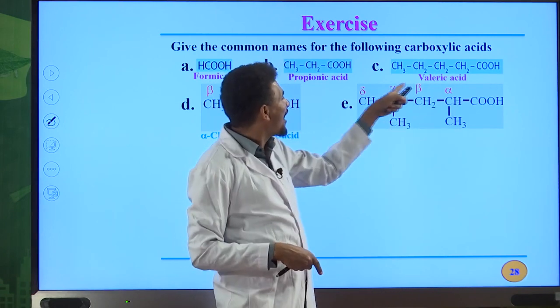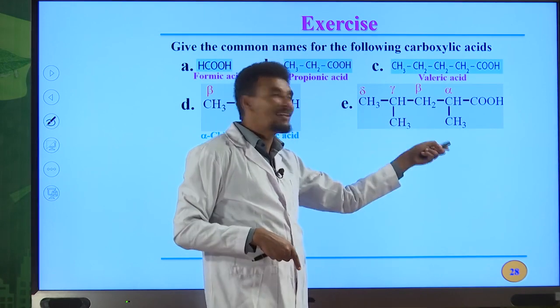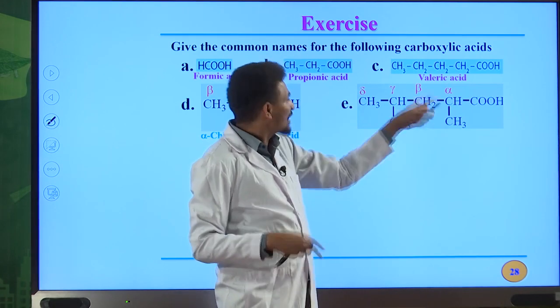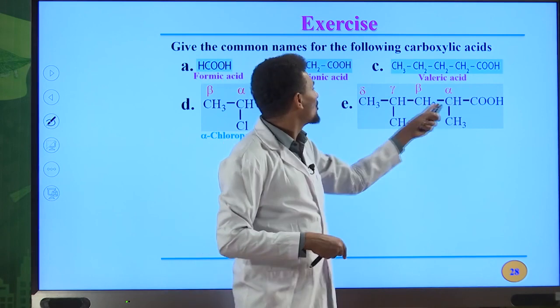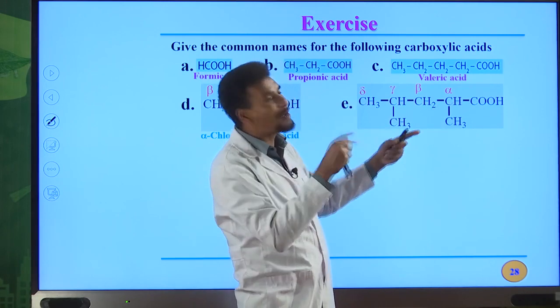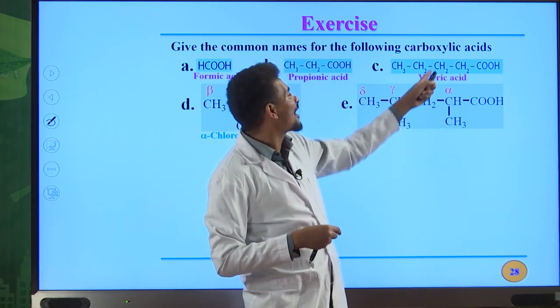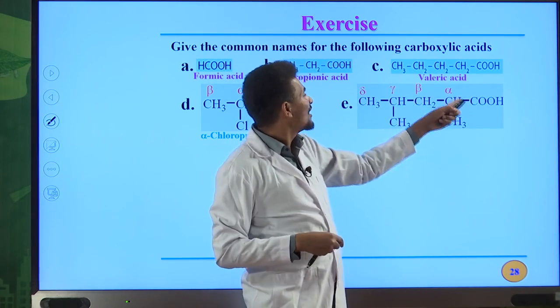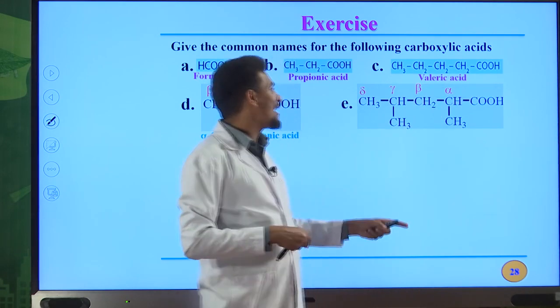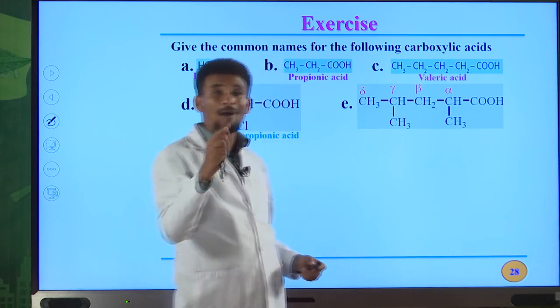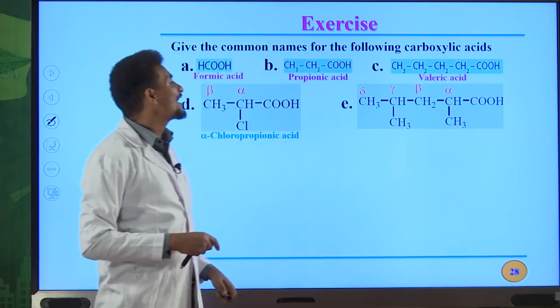Therefore, alpha, gamma-dimethyl. How many carbon atoms in the longest chain? We have 1, 2, 3, 4, 5. So the common name of carboxylic acid that contains 5 carbon atoms is valeric acid. Therefore, the common name of this organic acid is alpha, gamma-dimethylvaleric acid.